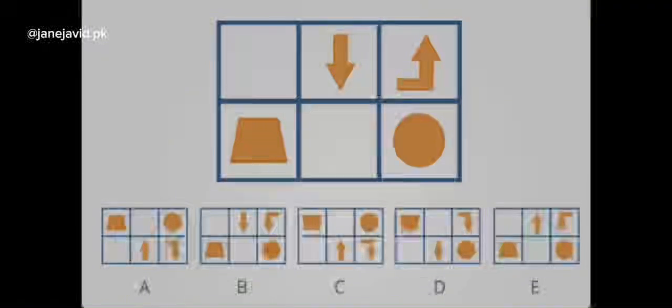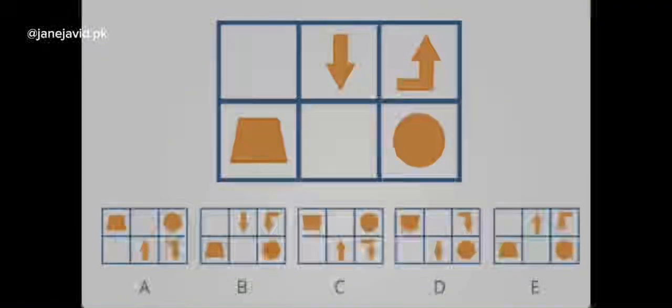Also, when solving this question, if you are trying to invert the shape, the shapes themselves would also invert. So an inverted circle is still a circle. The downward arrow, for example, would become an upward arrow, and a bent upward arrow would become a downward bent arrow.